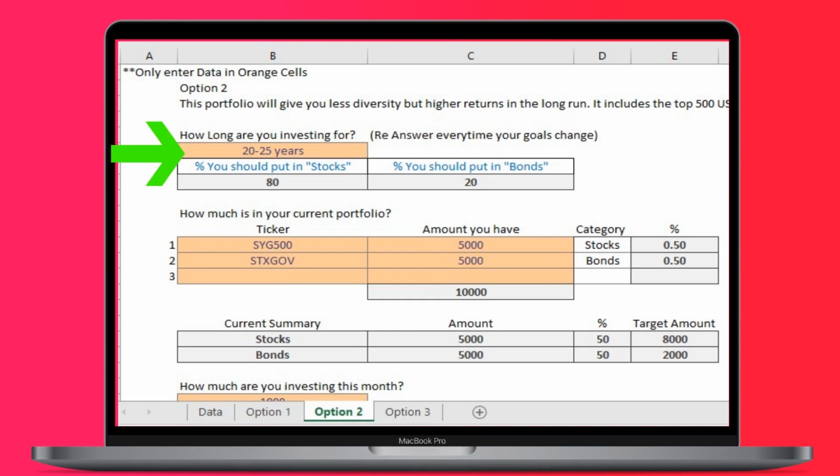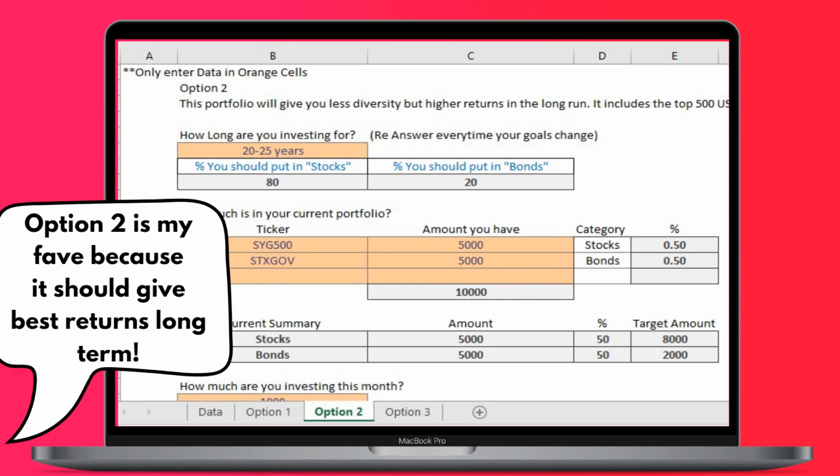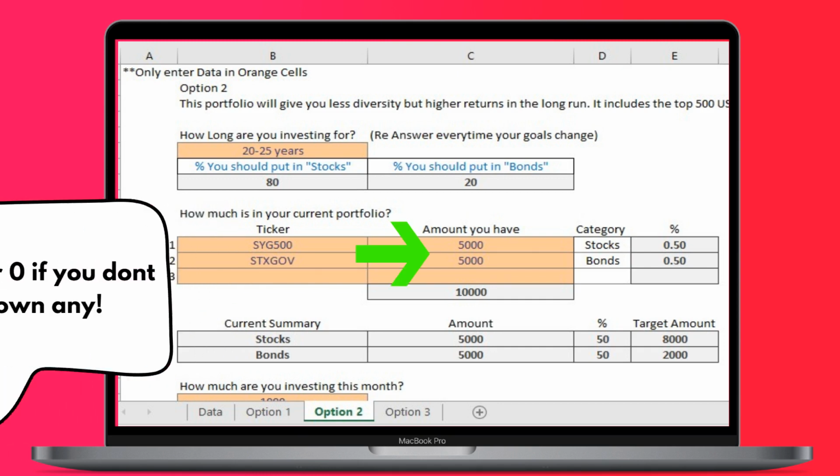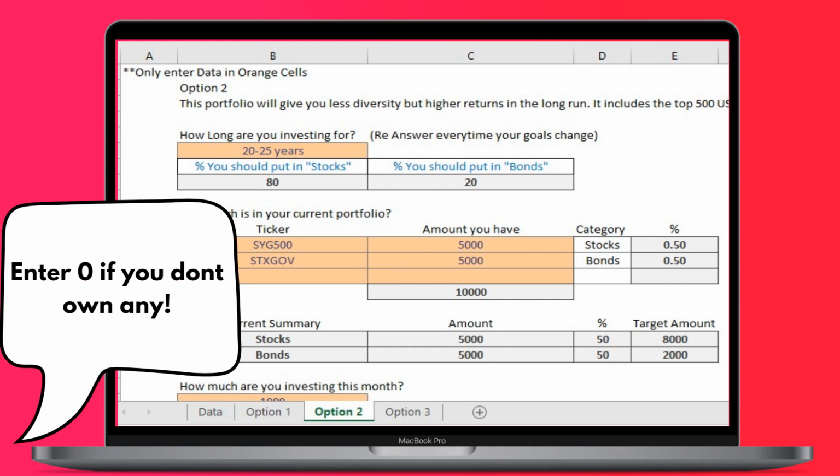First, we have to choose our investment goals. Make sure this updates as you get older. This will give us a guideline on how much stocks and how much bonds we should have. These are the 2 ETFs I chose for option 2. You can replace them with your own choices if you feel like. You then input how much you have of each. Start with 0 if it is your first purchase.